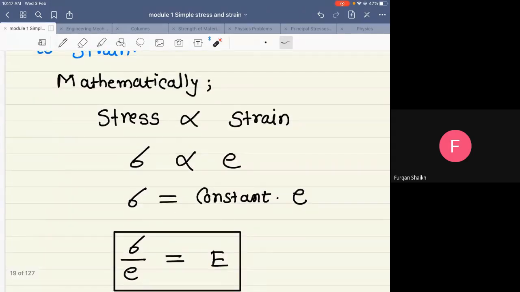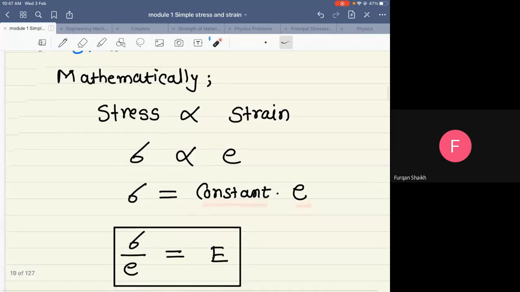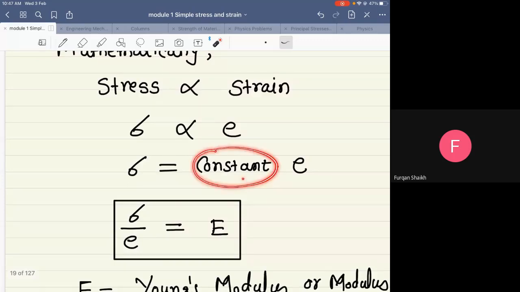Now if I want to remove this proportionality, I can introduce one constant here. Sigma is equal to a constant multiplied by e, and this constant is given a particular name, capital E, written as sigma divided by small e.